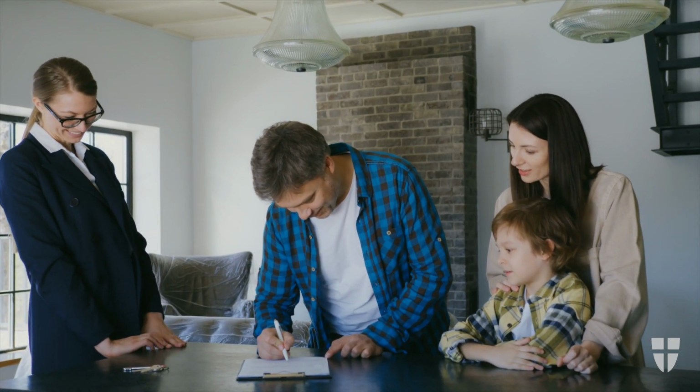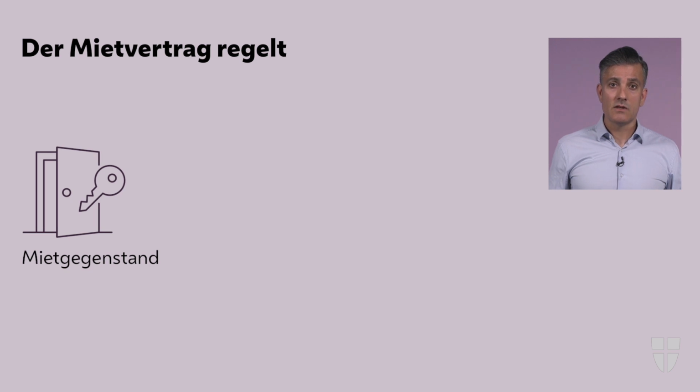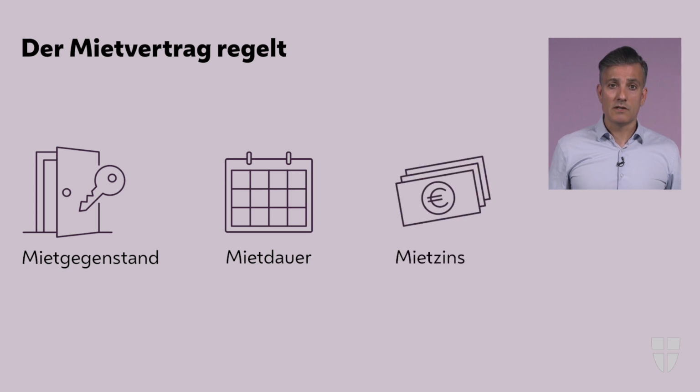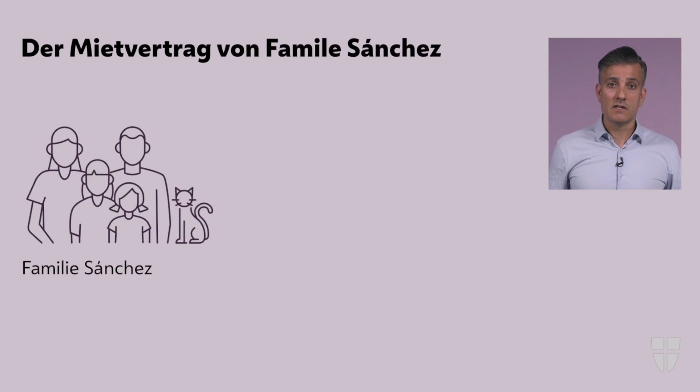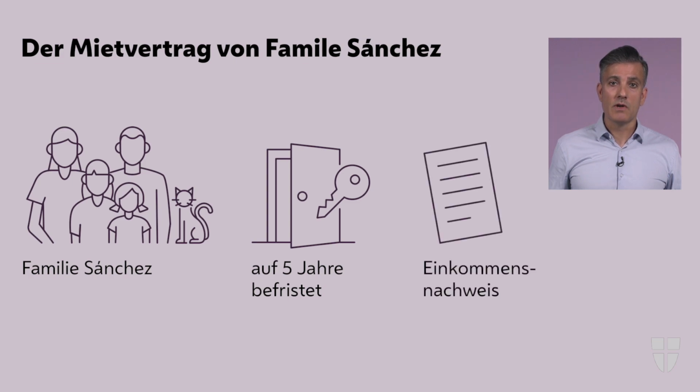In principle, a lease agreement regulates what the leasing object is, whether the leasing period is limited or unlimited, and the amount of gross lease and security deposit. In the video Searching for Apartments, we met the Sanchez family. They found a suitable apartment. Their new apartment's lease agreement is for 5 years with an option to extend. When signing the lease agreement, Ms. Sanchez presents her proof of income and reads the lease agreement carefully.